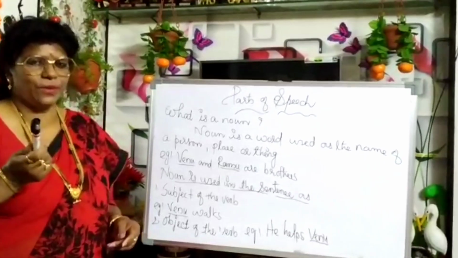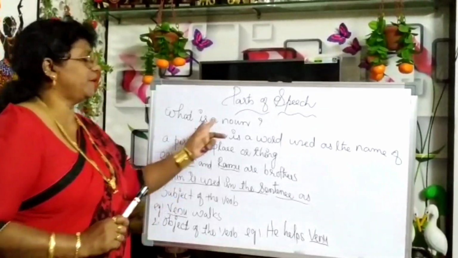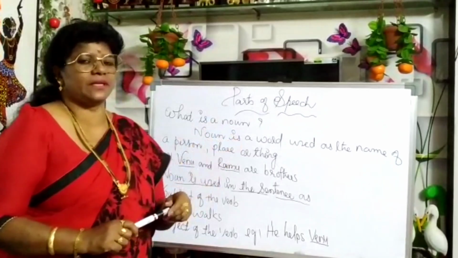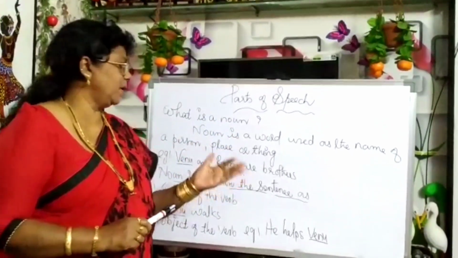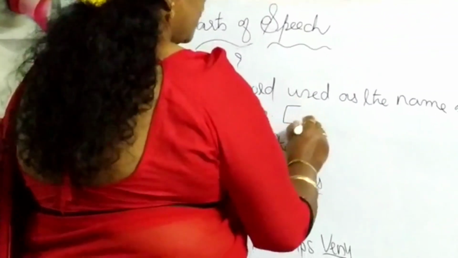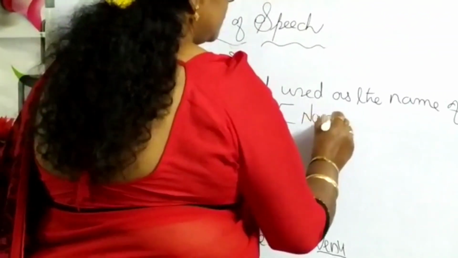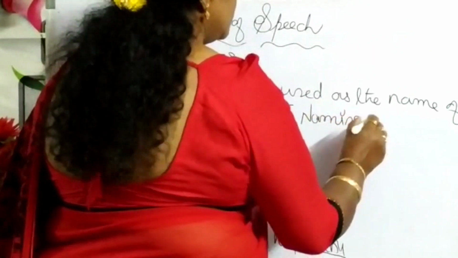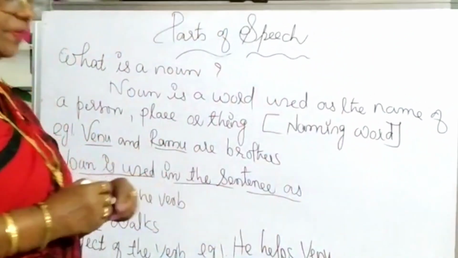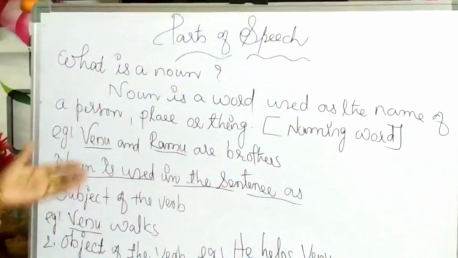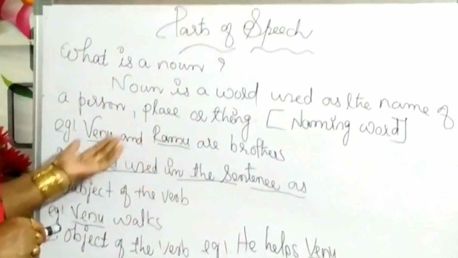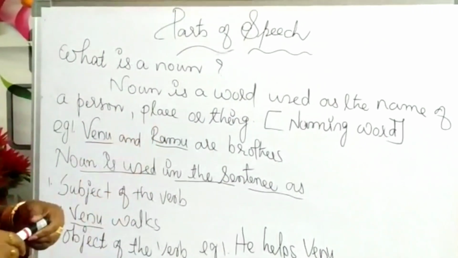Okay? Let us go in depth. What is a noun? Noun is a word used as the name of a person, thing or a place. Or in short, we can say noun is a naming word. Example, Venu and Ramu are brothers. Here, Venu and Ramu are nouns.